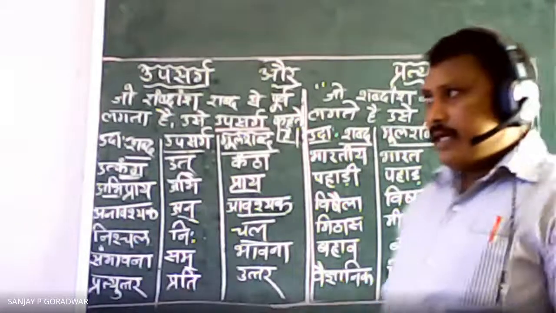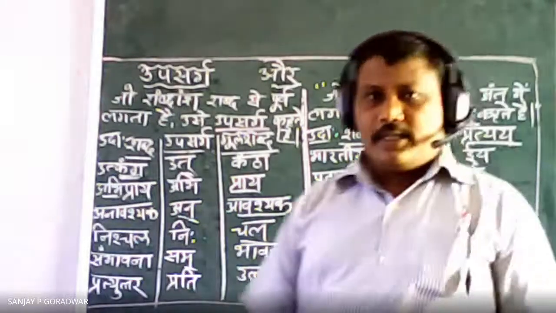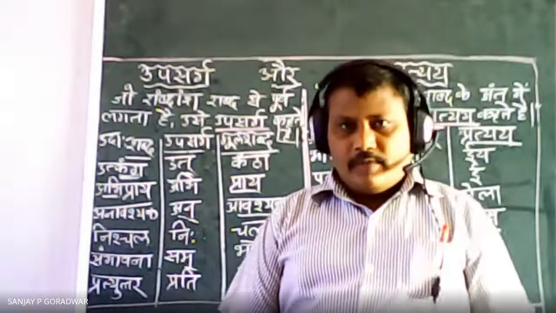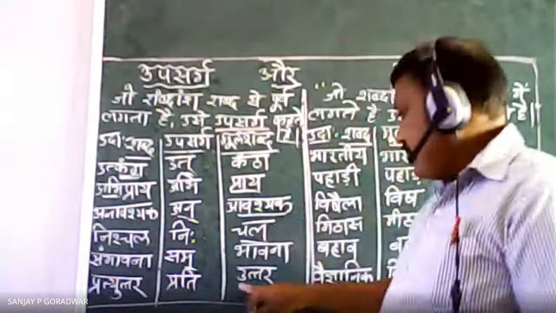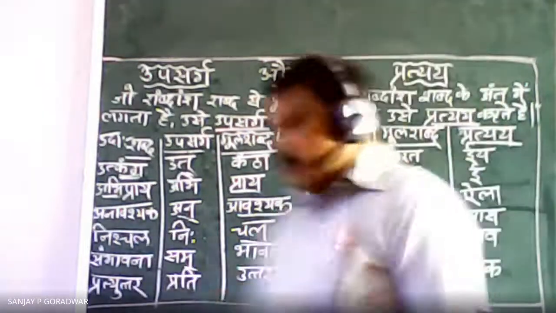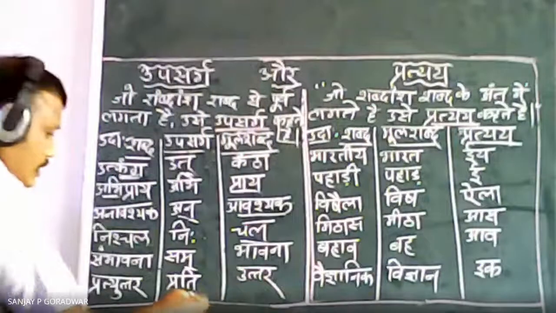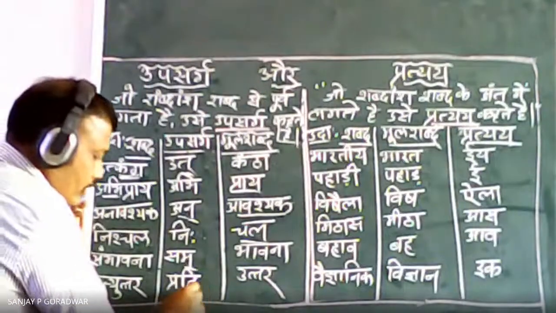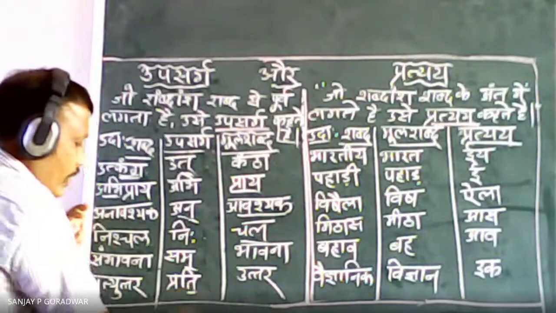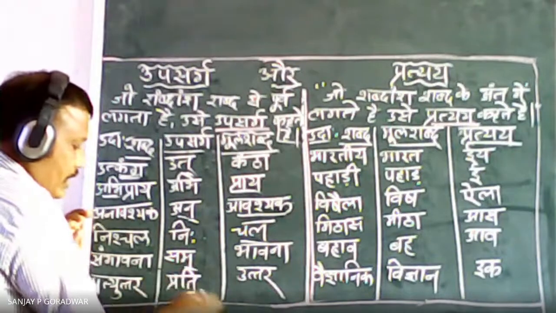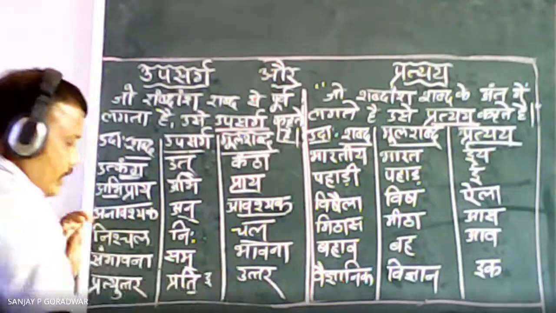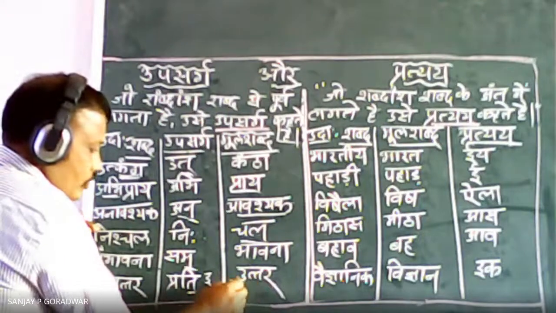I think last year you might have studied sandhi. Joining is there now. If you know that joining, here you can see prati uttar is there. In this ti, if you remove the vowels, what is this e? What vowel is there? E is there, and here u is there.